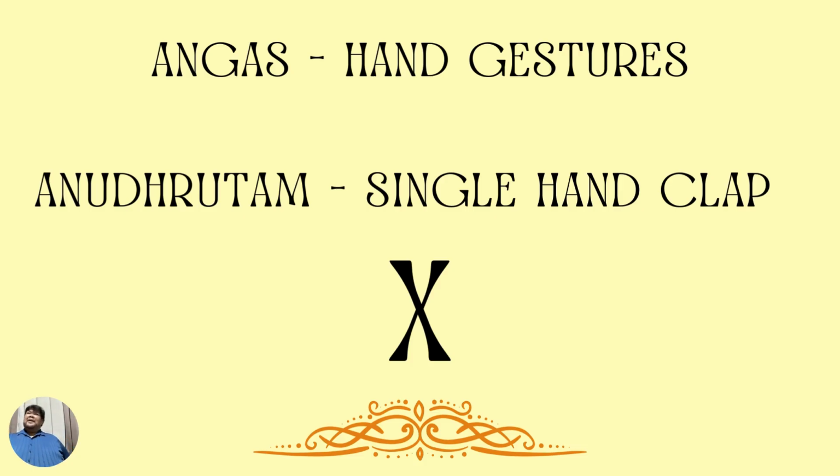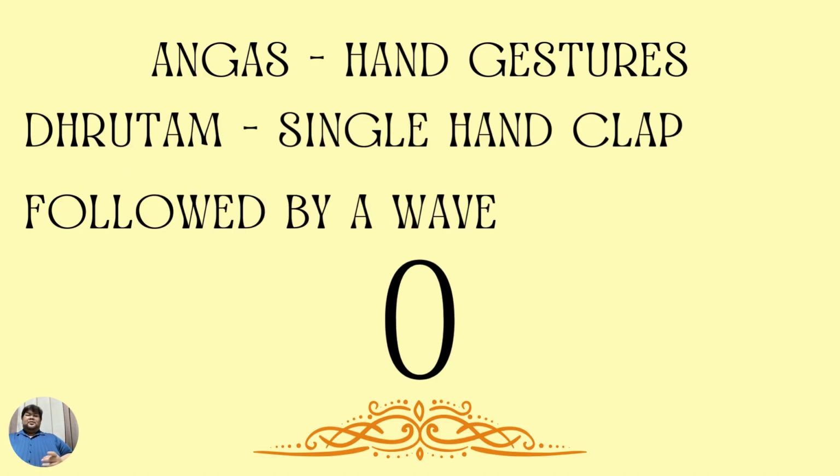Now, to be able to perform the adi tala, we have to use hand gestures. And hand gestures are called angas. One of the angas is the anudrutam, which is a single hand clap. If you see the symbol X, it means you have to do the single hand clap. The drutam, which has a symbol of a zero, has a single hand clap followed by a wave. Clap, wave. Clap, wave.